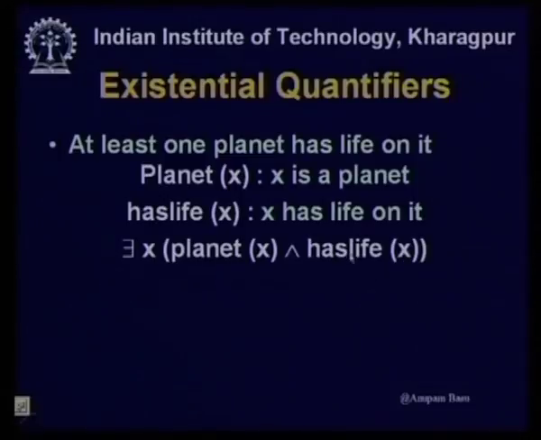All right. So, this is where the universal quantifier would not do. If I had written here for all x, planet x and has life x, then this would be true only if all planets have life. No, that is not what I want. What I want is to find whether there is at least one planet which has got life. I am not going into stars, I am just going into planets. That is why I put in this predicate planet x.